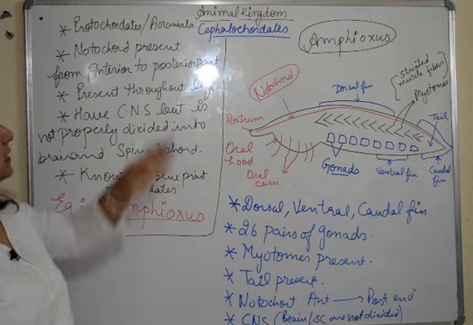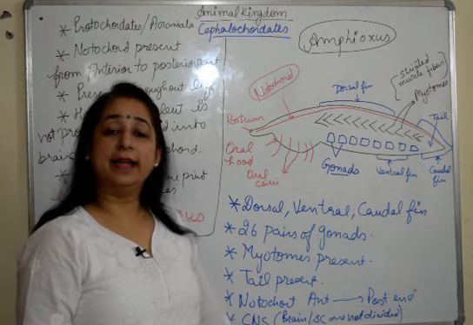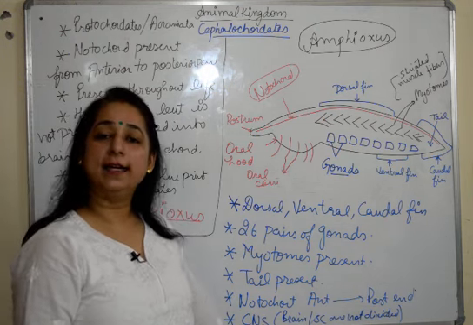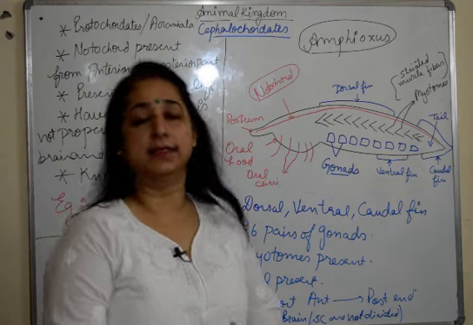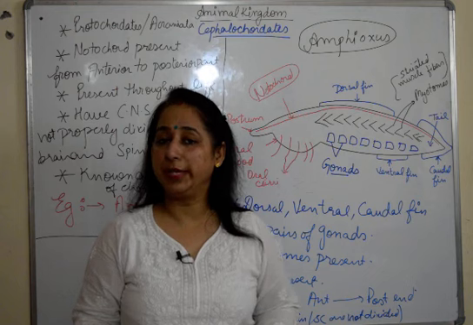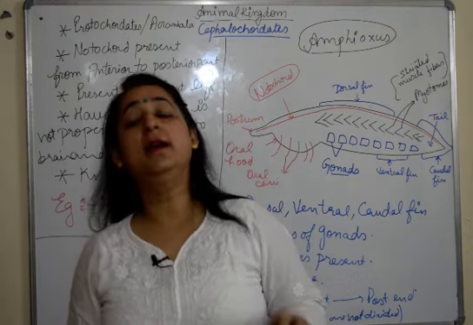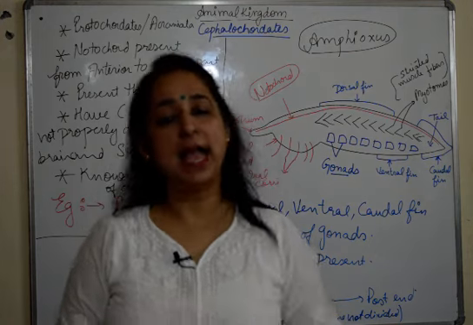So we have discussed the characteristic features of cephalochordates and the diagram and structure of amphioxus and its important characters. In our next video, we'll talk about the vertebrates. We'll talk about vertebrata, and we'll talk about agnathostomata, its example and their characteristics.